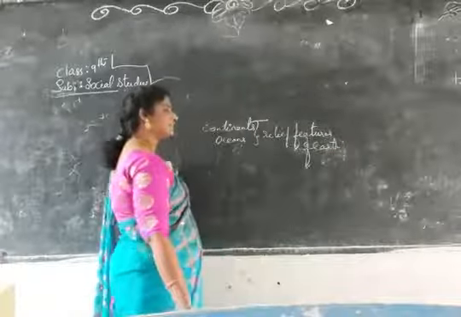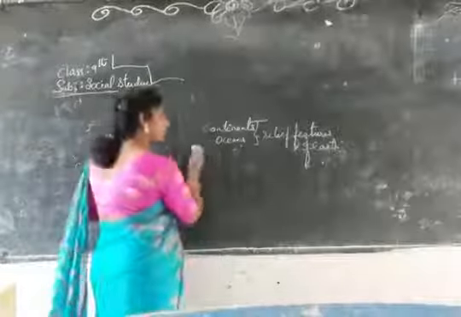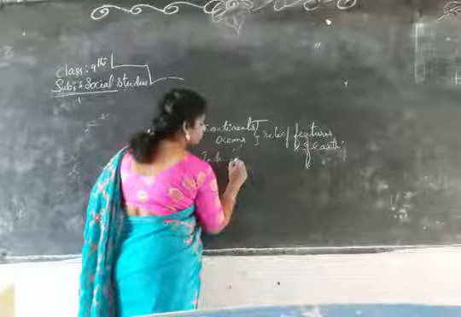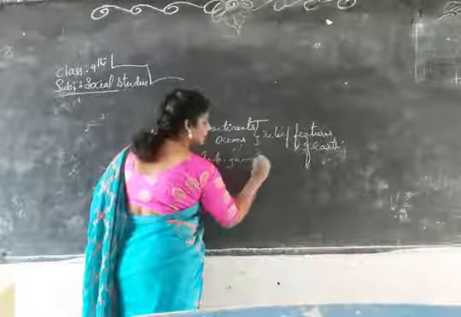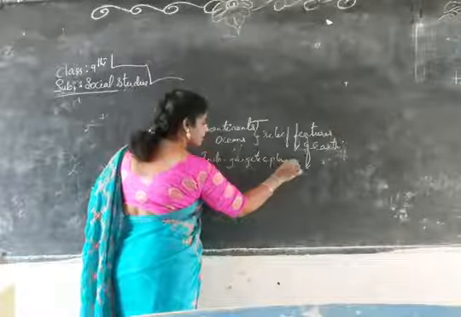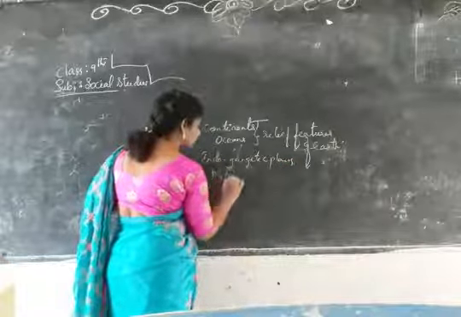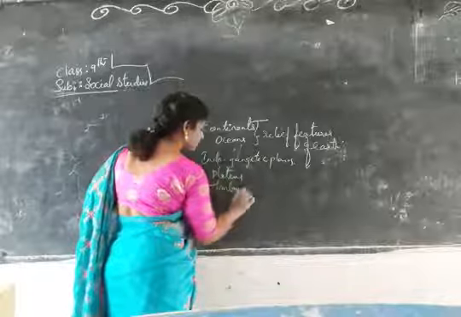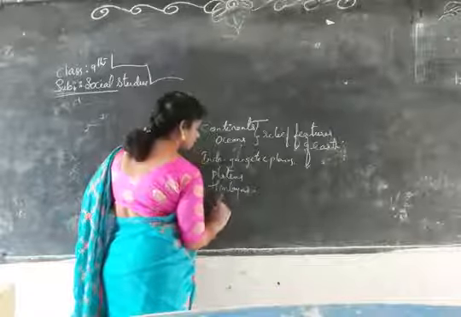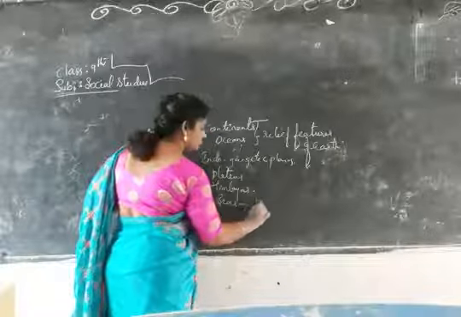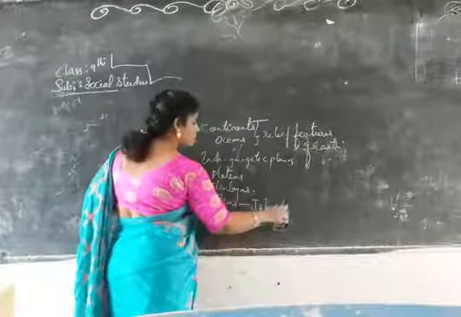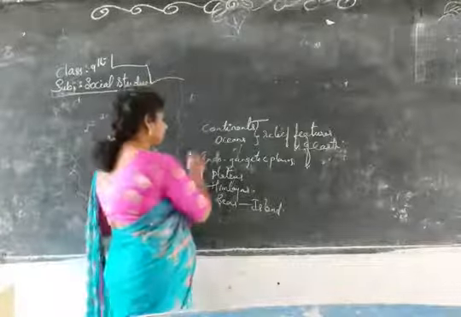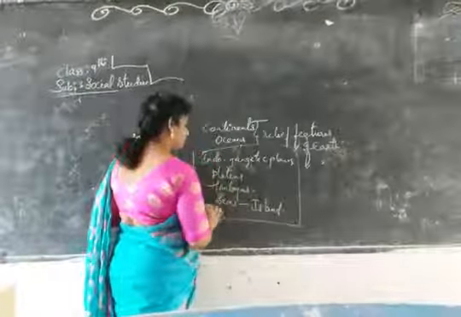Can you tell what the relief features of India are? India's relief features: Indo-Gangetic plains, plateaus, Himalayas. Seas are present with islands also, the Andaman Nicobar Islands, the Maldives, so many islands are present. Those all come under Indian relief features.